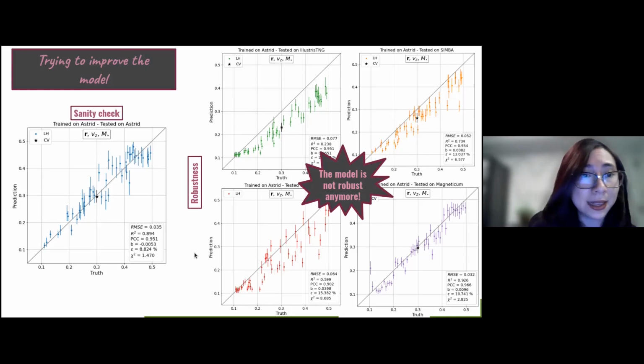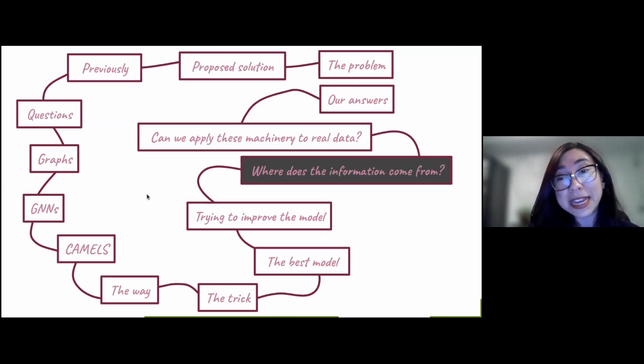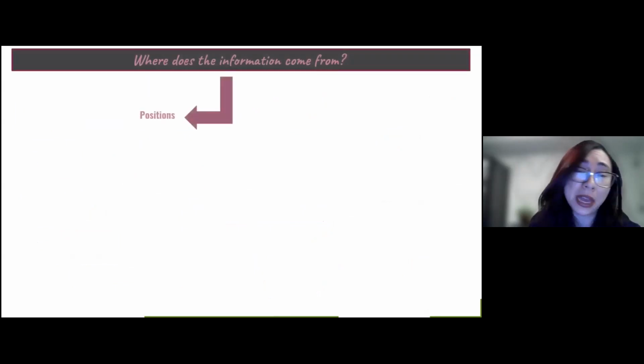So the idea is keeping just the galaxy positions and velocities. We can have a model which is able to extrapolate and which can overcome this difference in the subgrid physics behind all these models. And because we saw that to do cosmology using graph neural networks, we only need galaxy positions and galaxy velocities, we have to ask, where does the information come from?